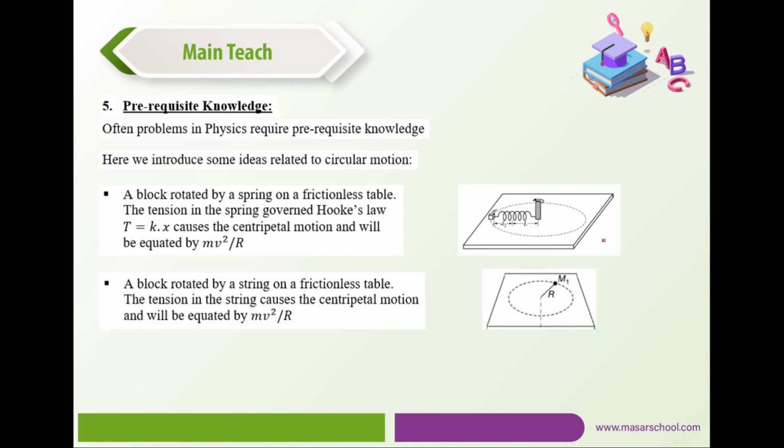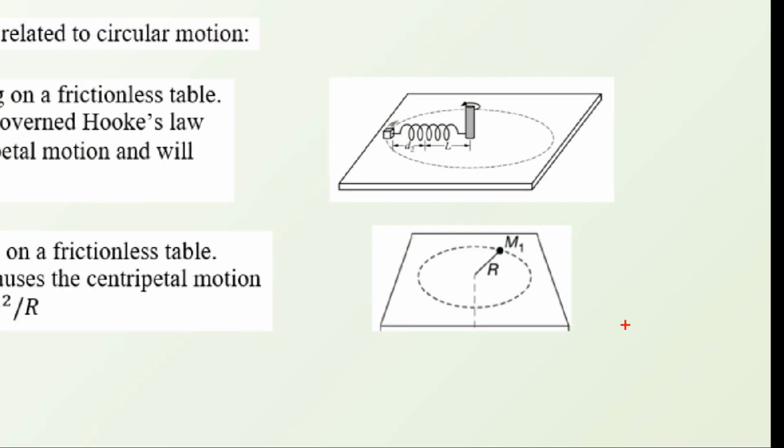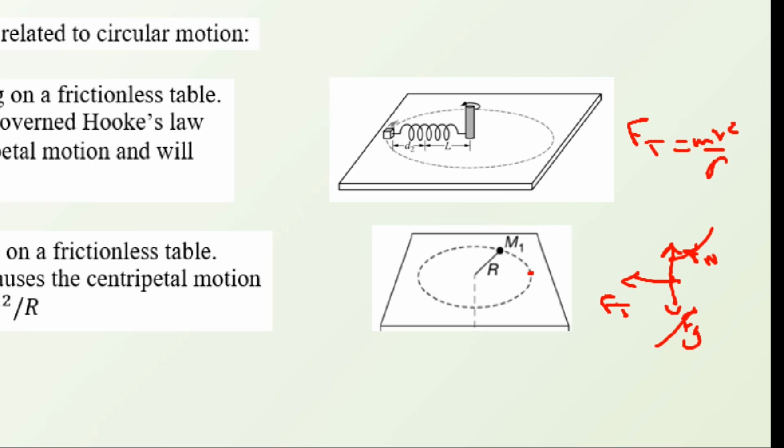Similarly here, if a block is rotated by a string, remember that a string is not governed by Hooke's law. It has a fixed radius; it doesn't elongate or compress. On a frictionless table, the tension in the string causes the centripetal motion and will be equated to mv squared over r. Similarly here, if you consider this point, the pull of gravity is down, the normal push is up, and the tension is toward the center. The gravity and normal cancel, and basically the tension equals mv squared over r.